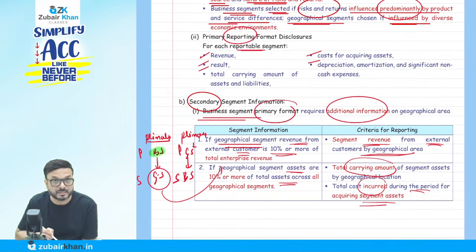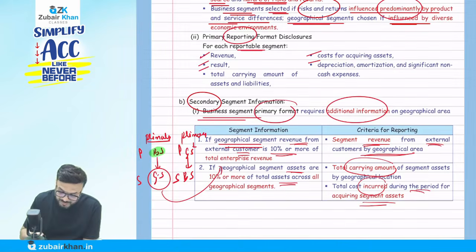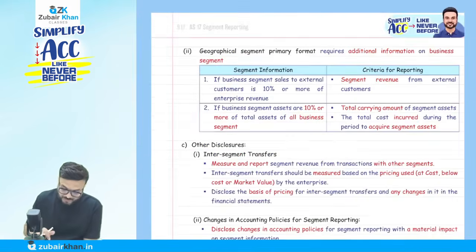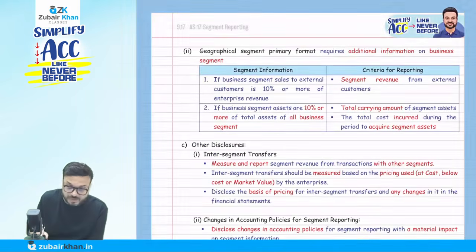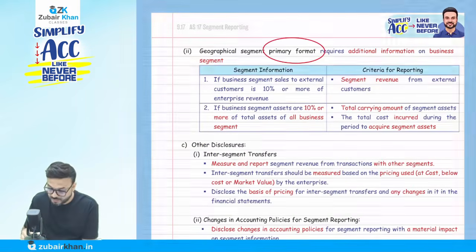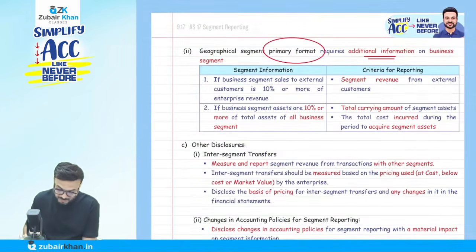If the primary segment is a business segment, then the secondary will be a geographical segment, and we have to disclose this point. Now if the primary is a geographical segment, then the secondary will become a business segment. So then we have to disclose this. If a geographical segment is the primary segment, then additional information on the business segment is required. What is required for a business segment?